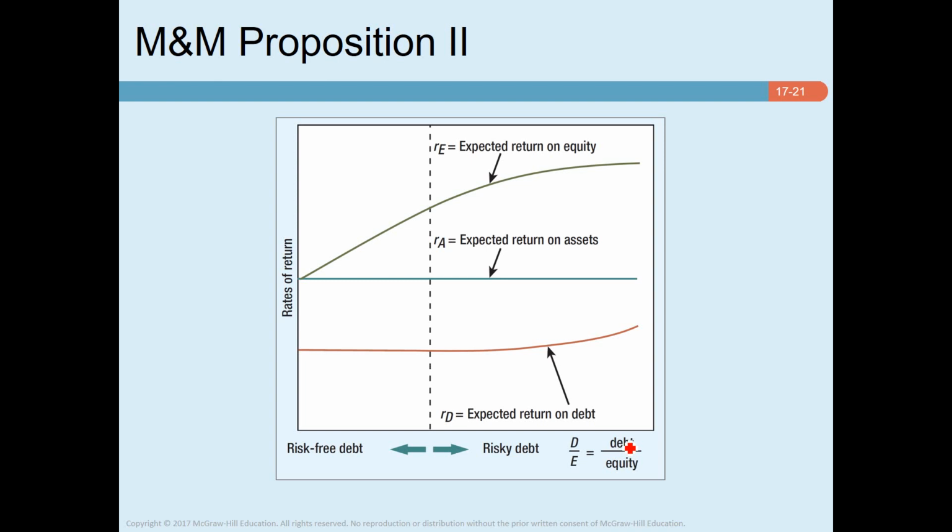This is M&M Proposition II. The expected return on equity, you can see it is this line. Expected return on equity increases linearly, you can see linearly with the debt and equity ratio, as long as debt is risk-free. Okay, when it is risk-free, it increases linearly.